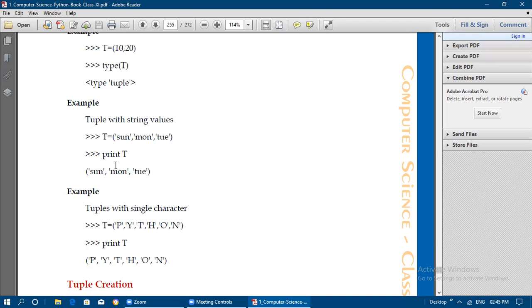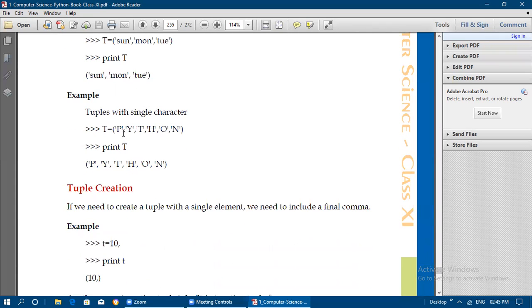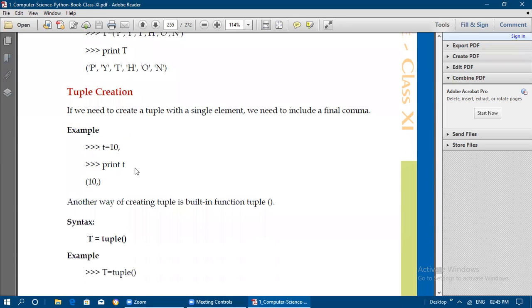So if you are printing t, it is printed within parentheses. Now single characters we can also give in a tuple. So that is PYTHON, but every single character should be enclosed within single quotes only. And if you are printing t, the same thing is going to be printed with the parentheses.